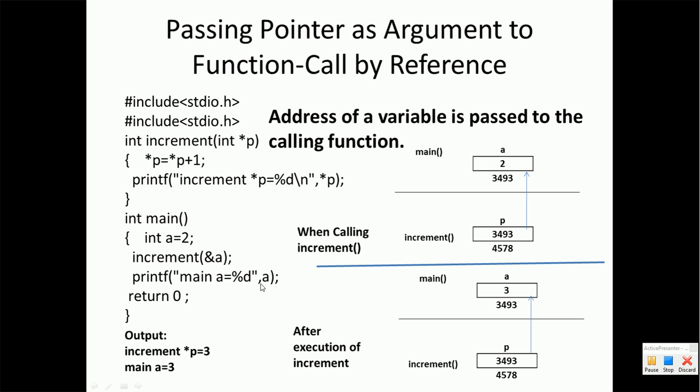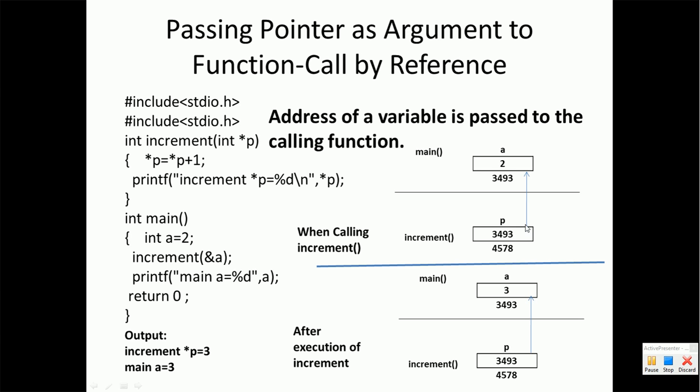The concept of call by reference can easily be understood through the diagram which has been given here. When we call the increment function, what will happen? The main function has one variable a with value 2, suppose it has the address 3493, and in the increment function there is a pointer p which has address 4578, but p is holding the address of a, so the value of p will become 3493.